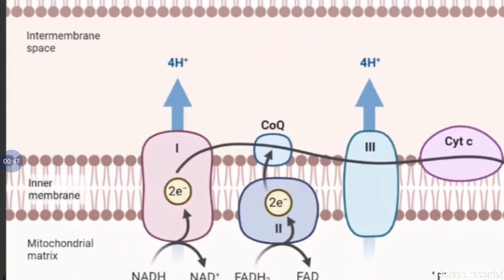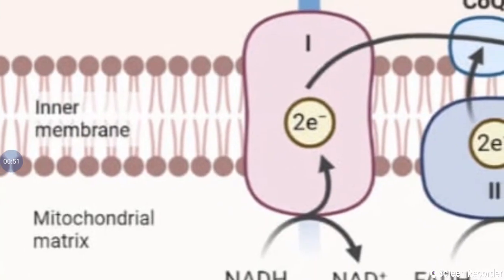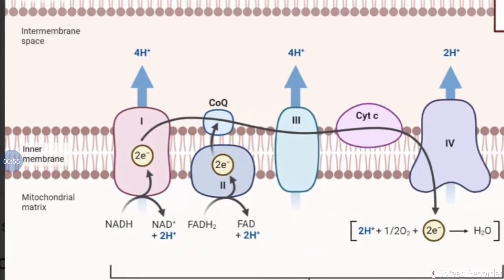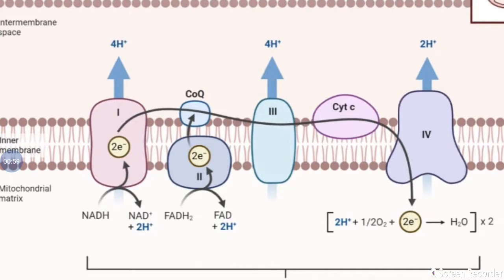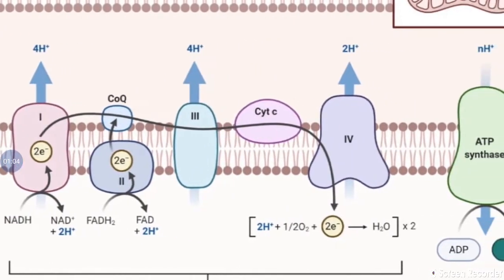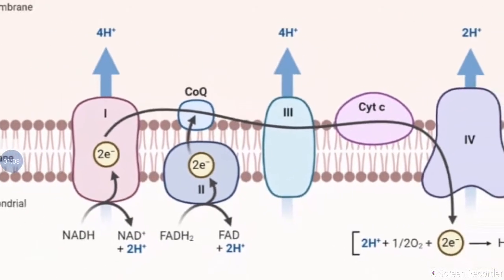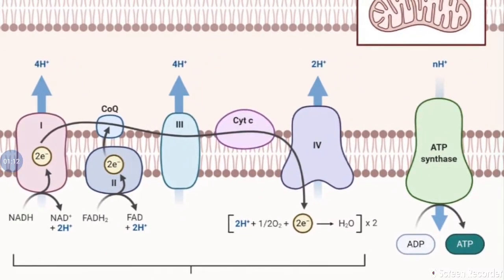If we take the inner membrane, this is the inner membrane. In the inner membrane, we find the different electron transporters, which transfer the electrons from complex 1 to complex 2, complex 3; between them electrons are transported. So electron transporters are present only in the inner membrane.